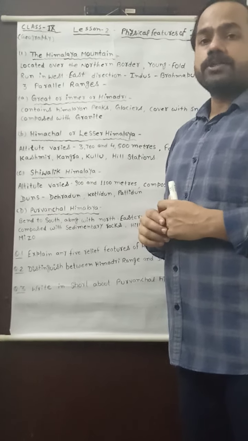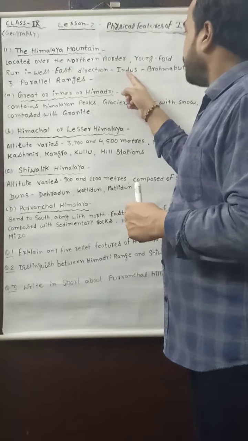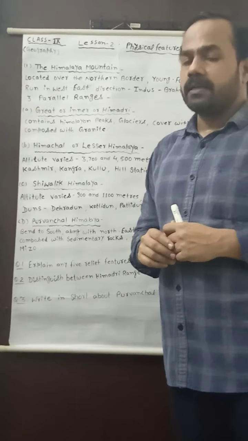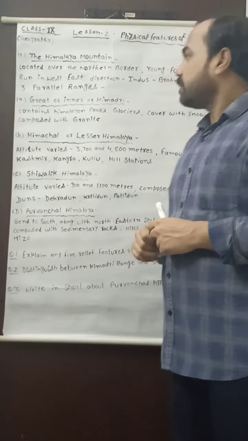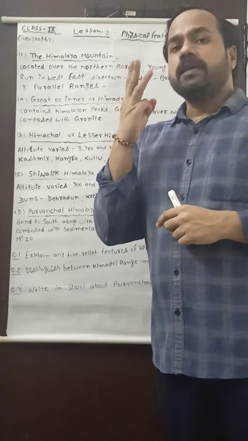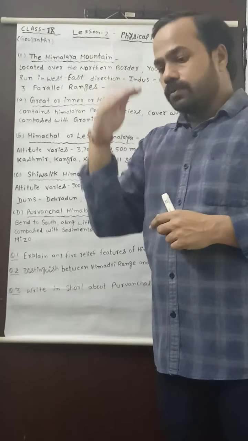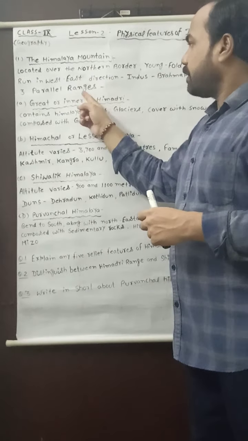Means the location of Himalayan mountain in the northern border of India is from Indus to Brahmaputra. It is the direction of the Himalayan mountain. Actually, students, the Himalaya mountain consists three parallel ranges from north to south. I will discuss these three parallel ranges one by one.